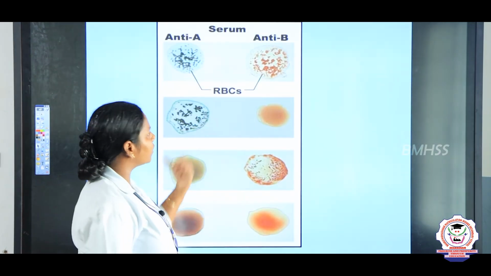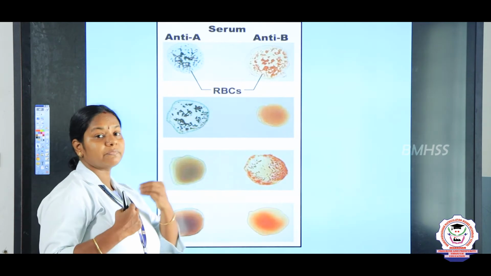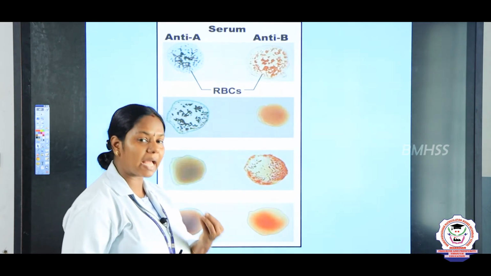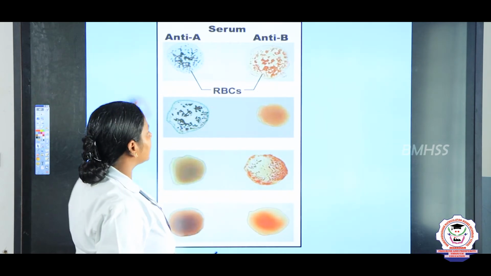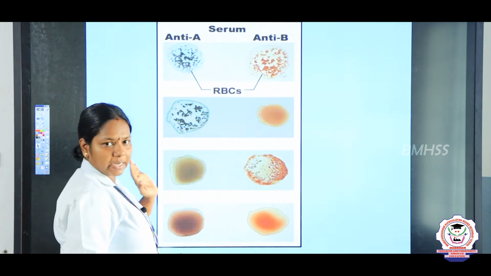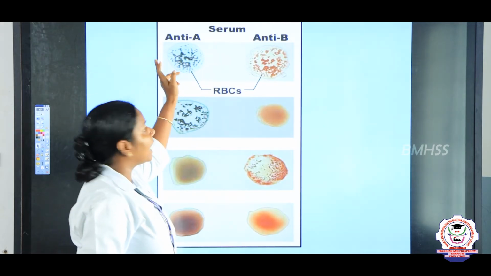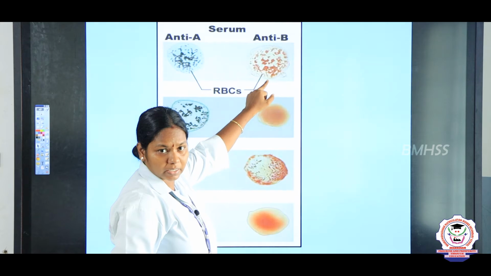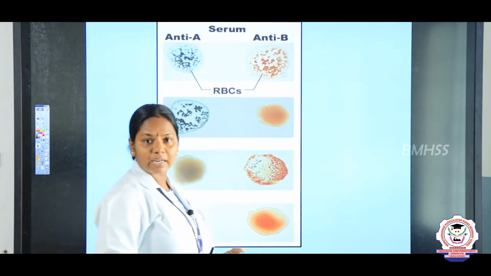Children, now we are going to see what is agglutination. For example, different sera are available, anti-serum A and anti-serum B. A person's blood is taken, and after adding anti-serum A, agglutination takes place, and after adding anti-serum B, here also the blood gets agglutinized.